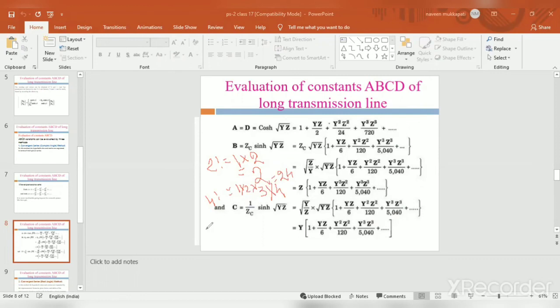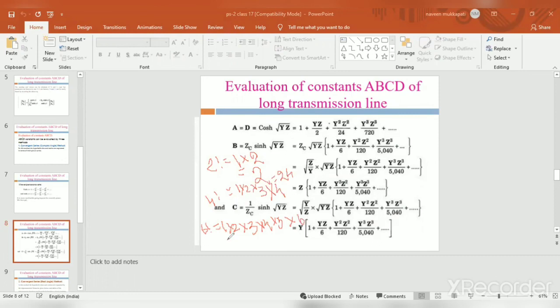Next, then the 720, that is the 6 factorial. Okay, what is the formula for that 6 factorial? 6 factorial is equal to 1 into 2 into 3 into 4 into 5 into 6.